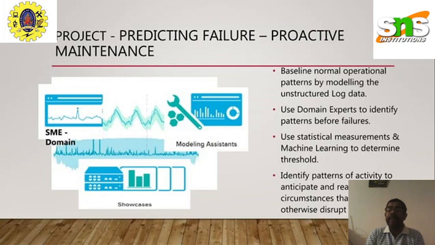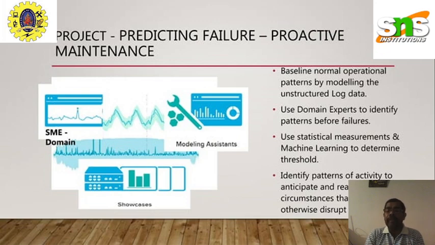If the errors exceed that threshold level, the expert team has to go for further alterations. They have to identify the patterns of activity to anticipate and react to circumstances that might happen to the product. Otherwise, if people do not concentrate on these things, operations are disrupted. So these are the concepts behind keeping proactive maintenance, and we have to work on the data. Data is very important for all these things.